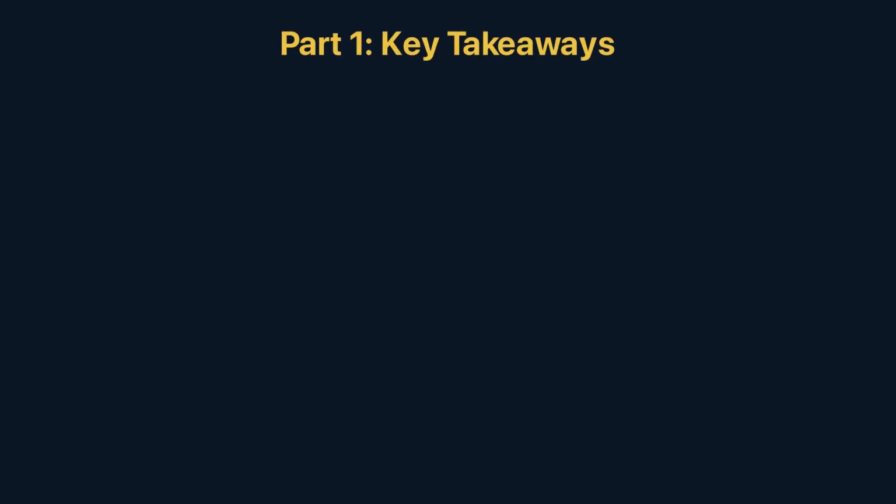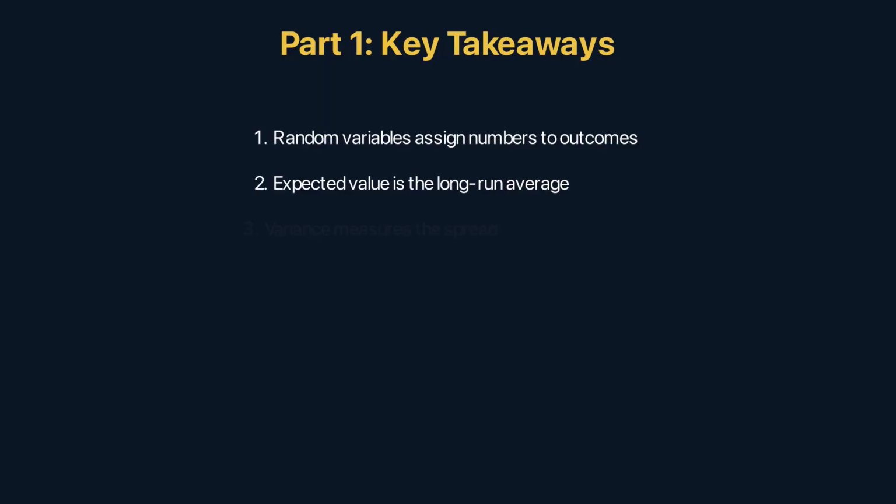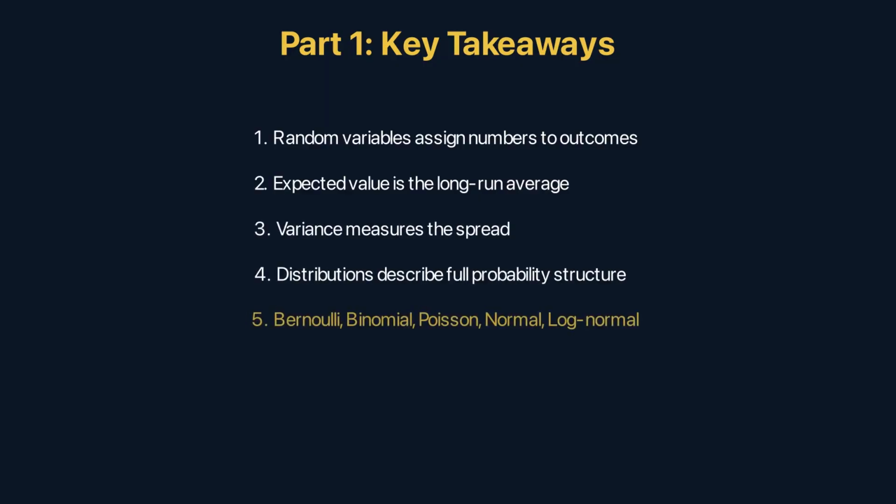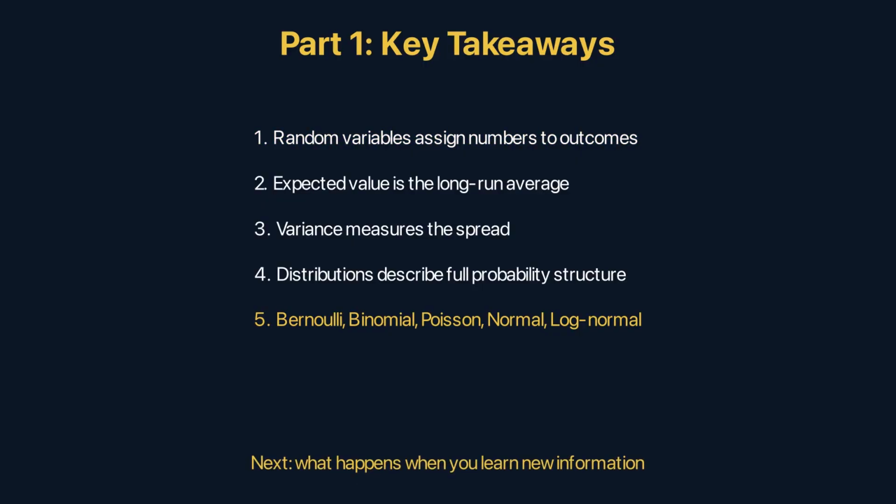Random variables assign numbers to outcomes. Expected value is the long-run average. Variance measures the spread. Distributions describe the full probability structure. Bernoulli, binomial, Poisson, normal, log-normal: each models a different type of randomness. Next, what happens when you learn new information?